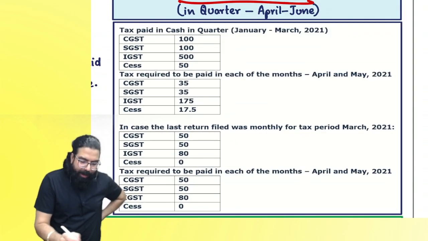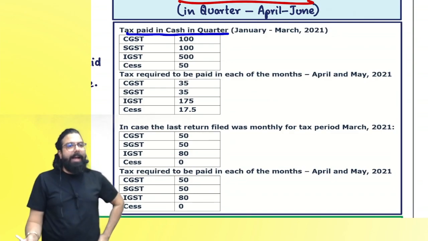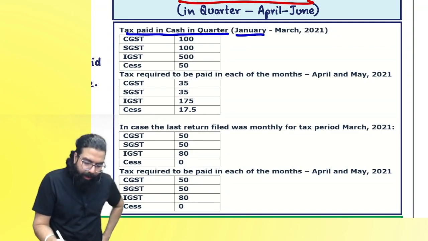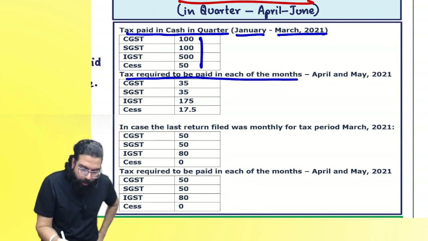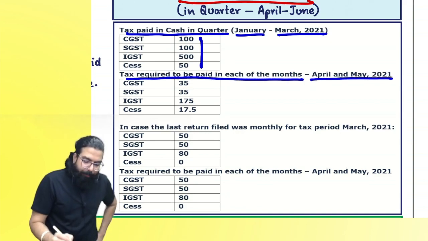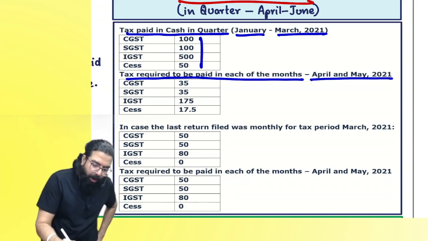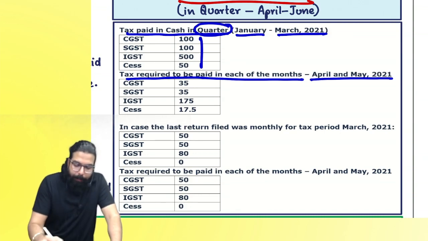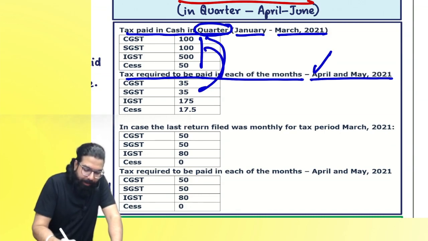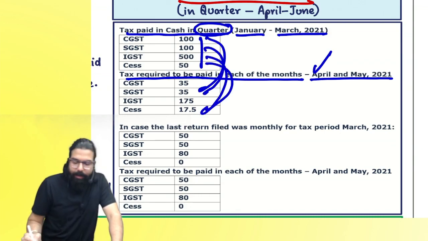Everyone over here, I have given an example. Tax paid in cash in the quarter January to March. This was in cash. Supposing tax is required to be paid in the months of April and May. Sir, how much will you pay? Because you were under the QRMP scheme earlier, okay? So, sir, in April how much will I pay? 35%, 35%, 35%, and 35%.